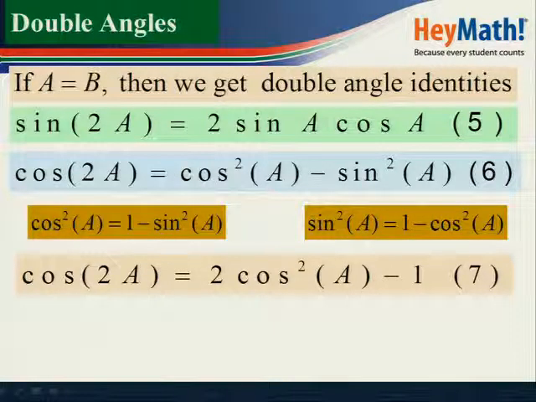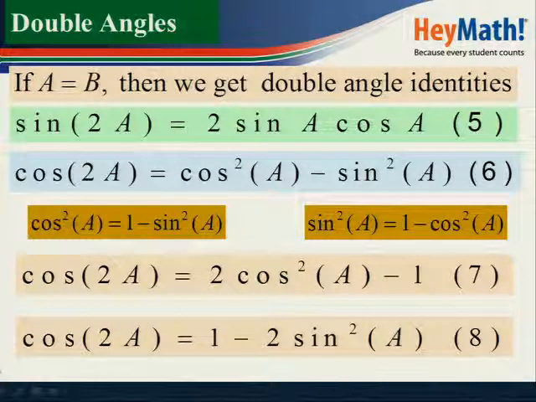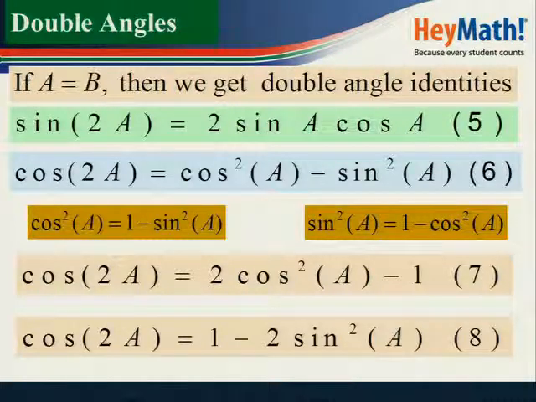Here, cos 2A is equal to cos squared A minus sine squared A. You substitute cos squared A by 1 minus sine squared A. What do you get? You get the cos of 2A, which is equal to 1 minus 2 sine squared A. Those are the double angle formulae. And these formulas will also be given to you in the formula sheet when you write the examination. Thank you.